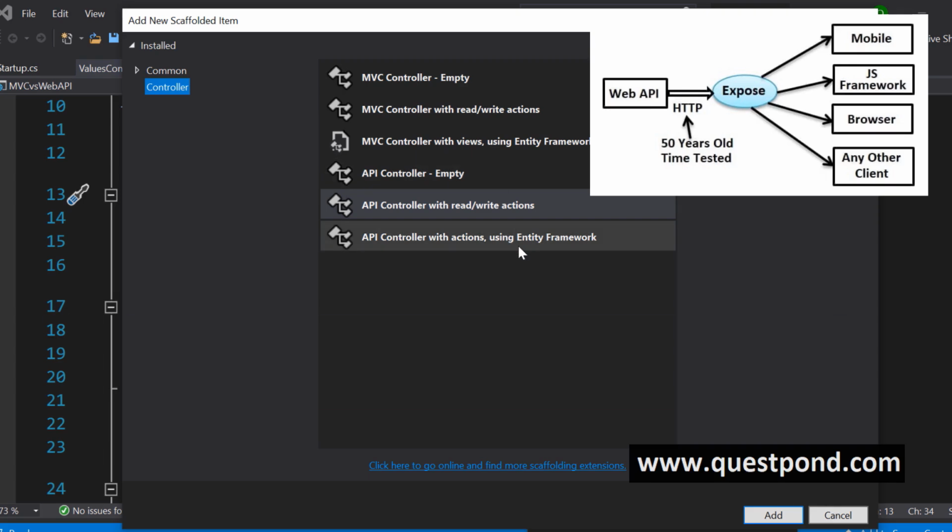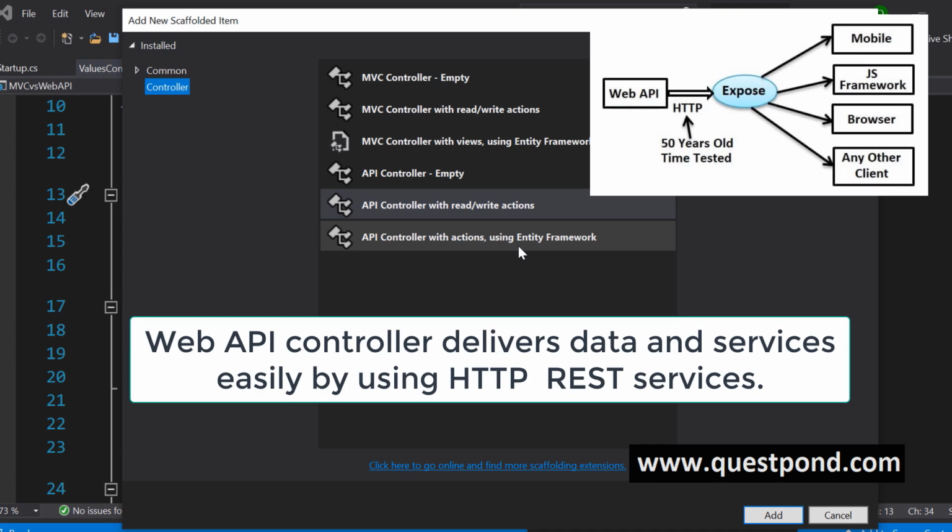The only goal of Web API is to expose your services, your data over HTTP. Now, HTTP is a very time-proven protocol. It's a very old protocol. It's a standard protocol, and it is trusted by many people. It is used by many people. The whole World Wide Web works on HTTP. So once you expose your services over HTTP, it can be consumed by anyone.